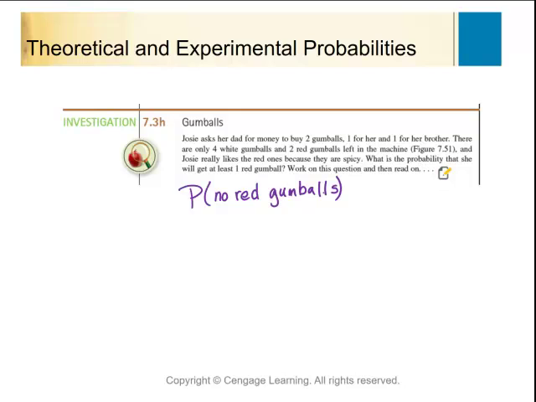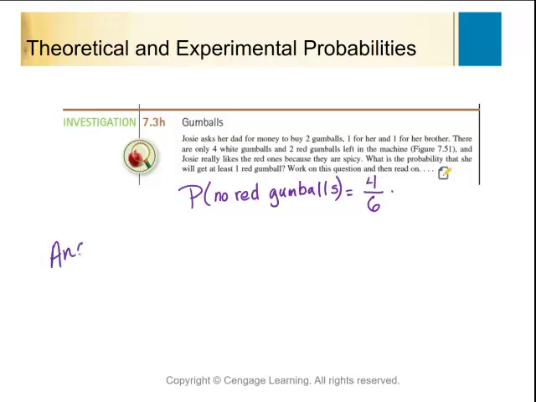So what's going to happen is I'm going to get a white gumball. Well, what's the probability of my first white gumball? Well, that would be 4 out of 6, because there's a total of 6 gumballs in there. Now, my next gumball needs to be another white one, because I've got to get a white one, and then I've got to get another white one.